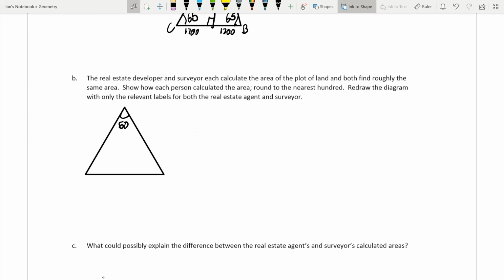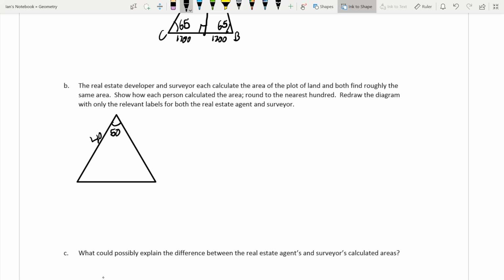50 degrees, 4,000, 4,000. What the real estate developer could have done is drawn this altitude in here. And then, if we use the sine of 50 degrees and set that equal to this height, h, divided by 4,000, that will get us the height of this triangle in one direction.